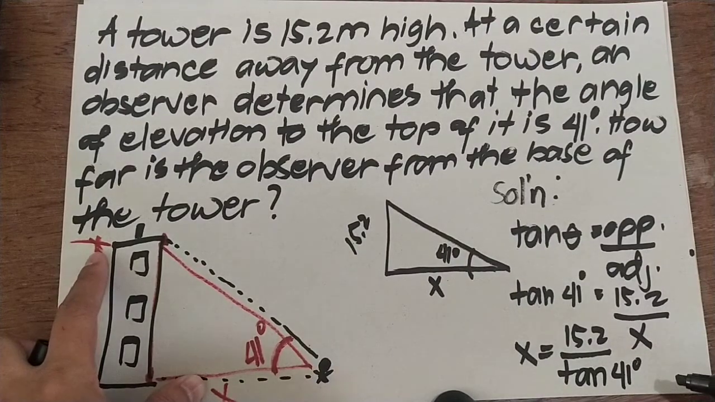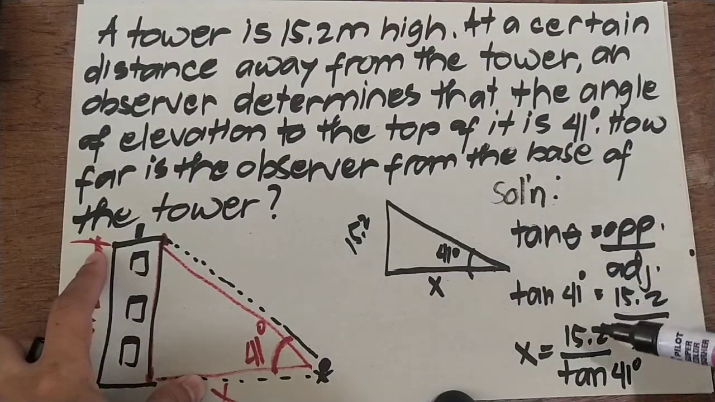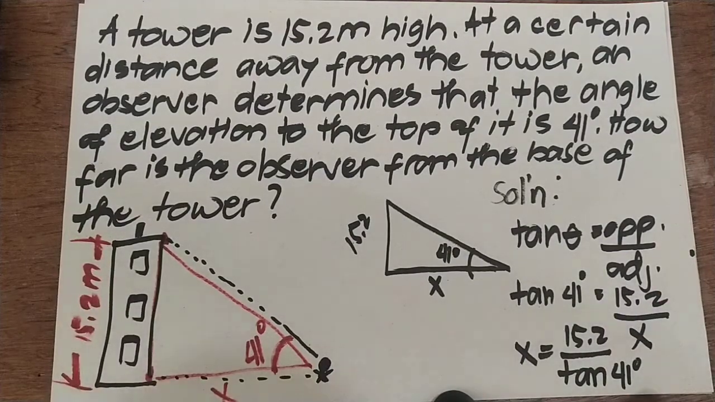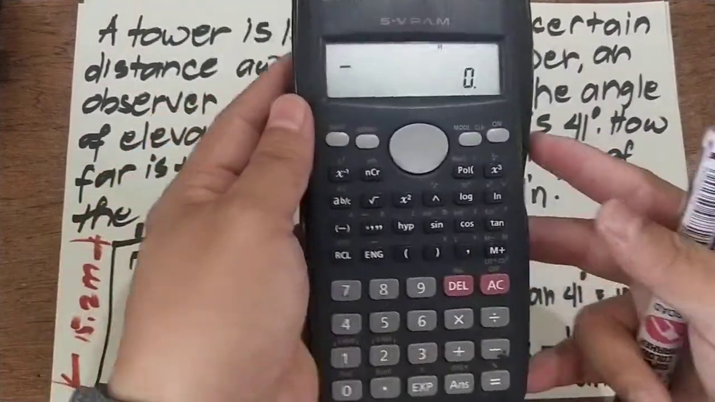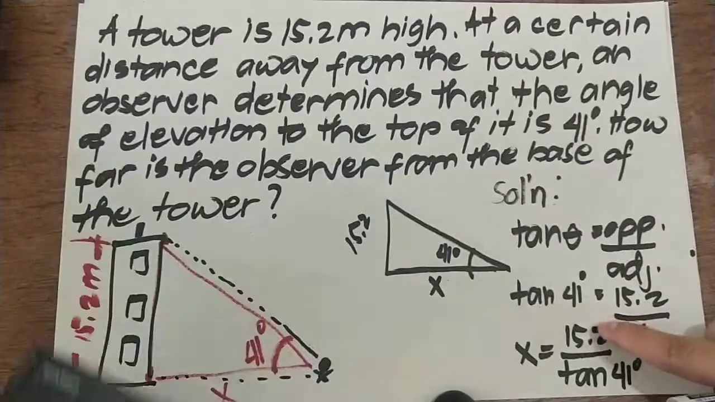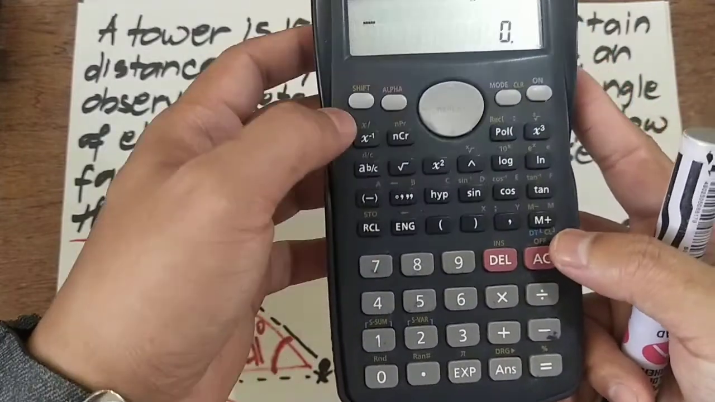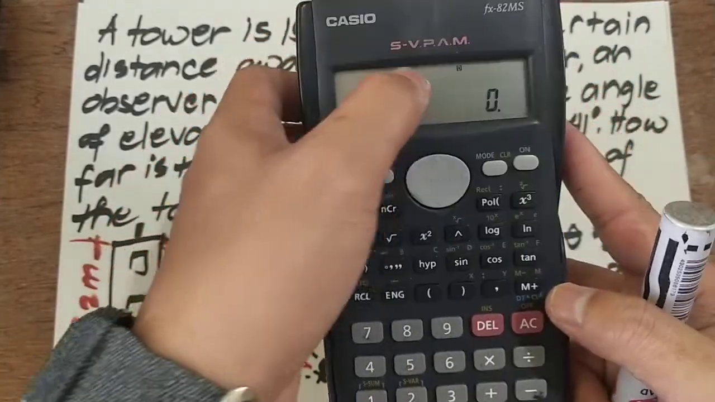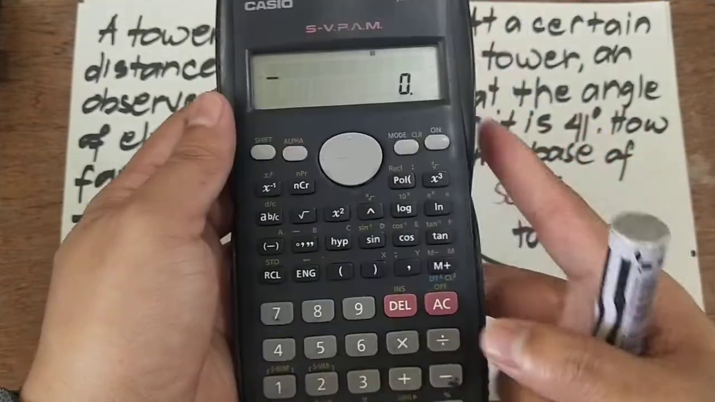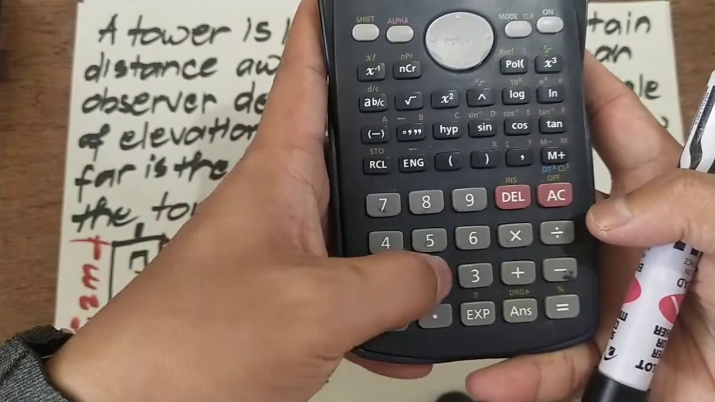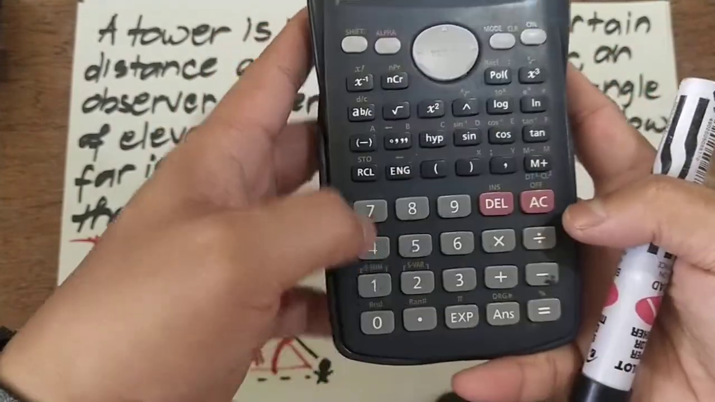So ulitin natin. Itong dalawa, magpapalit na lang silang dalawa doing the cross multiplication. So x nandoon na, tangent nandito na sa baba. So you have 15.2 divided by tangent 41. So everybody get your calculator. Using your calculator, 15.2 divided by tangent 41. Reset nyo muna yung calculators nyo, ha? Kailangan naka-standard mode muna yan. So again, 15.2 divided by tangent 41.